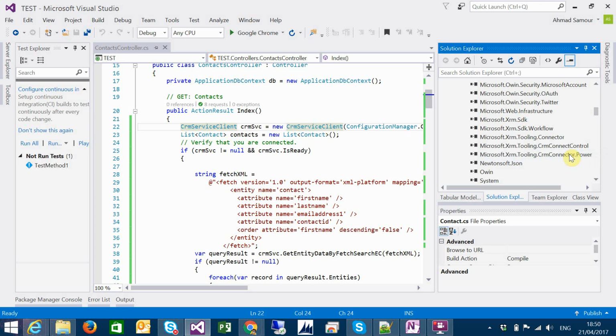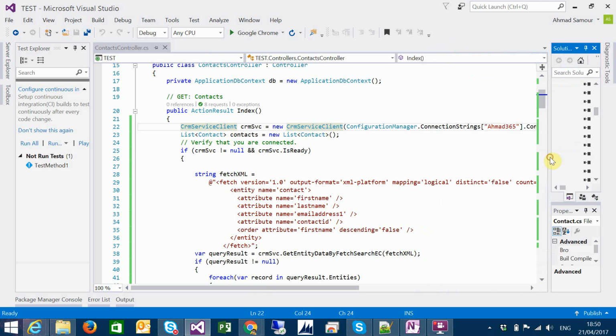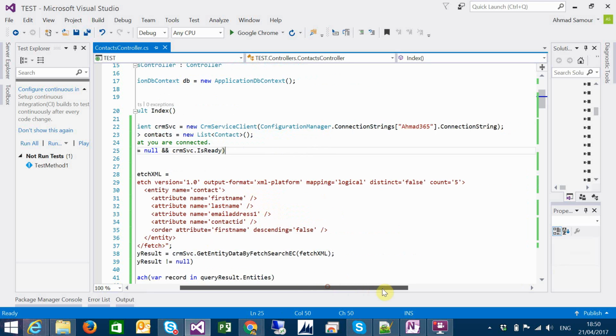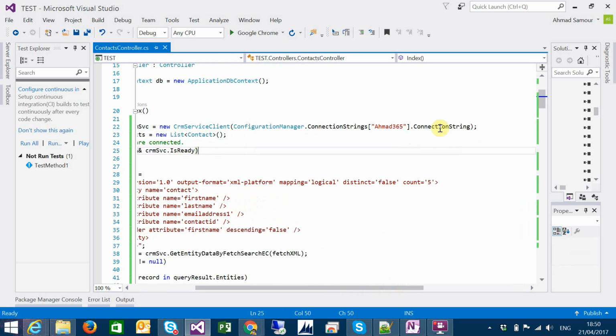There's an option to connect your XRM tooling with PowerShell, but I just use the connection string. So I'm calling the connection string, and I will provide you in the description of the video or in the blog how to connect with XRM tooling, or how to use connection strings to connect using XRM tooling.